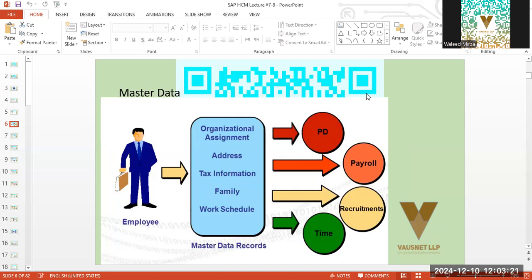These can be different. Then, of course, an employee is operating in a different jurisdiction. The tax information is also captured for that employee for the payroll.